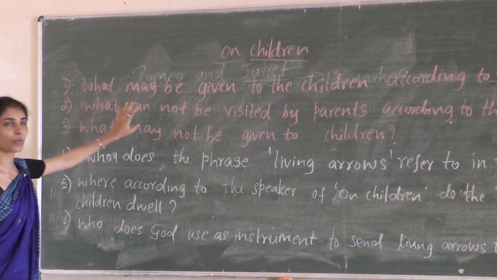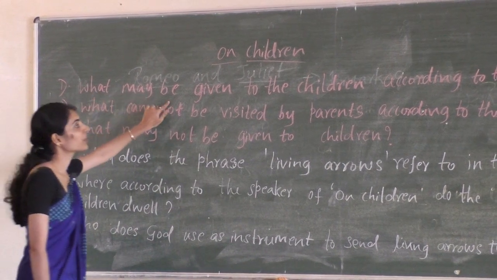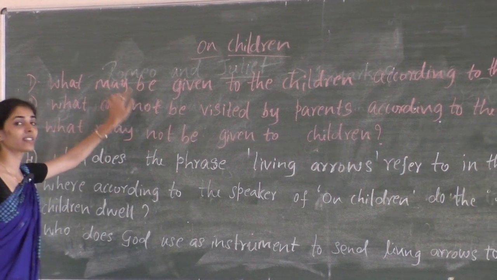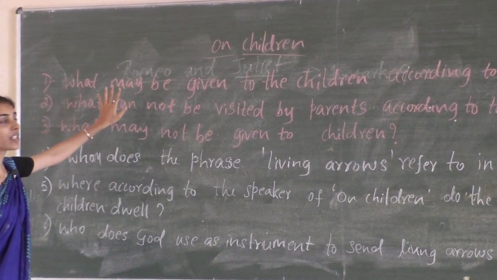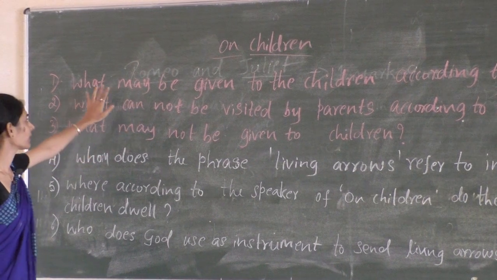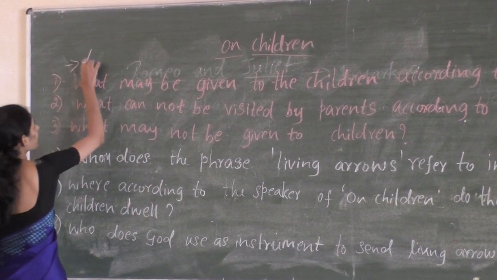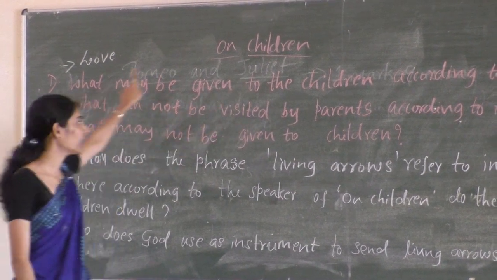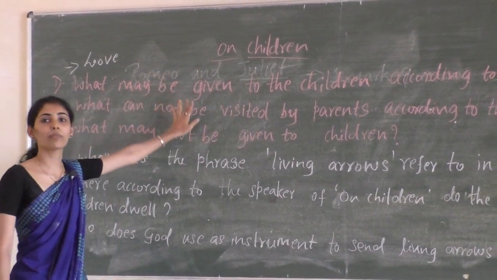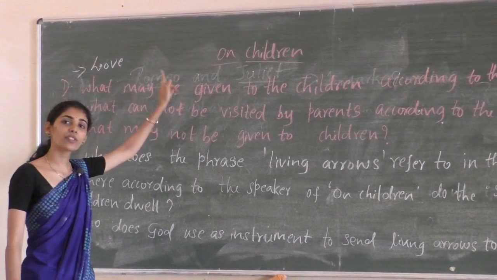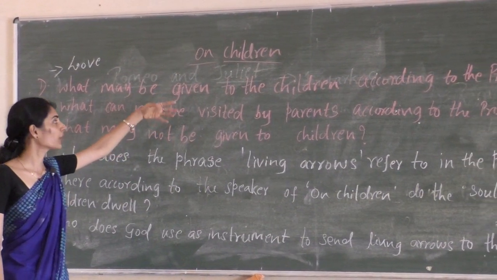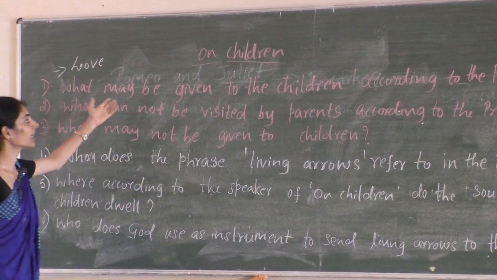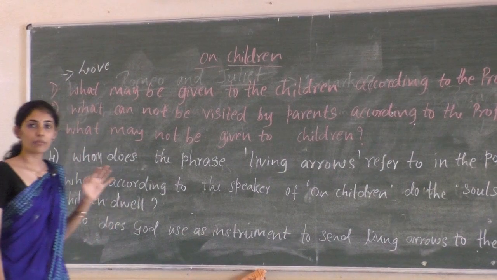So what is the answer for the first question here? What may be given to the children according to the prophet? Here the prophet says that parents can only give their love to their children but not thoughts. So the answer is love. Love of their parents is very important for children to make them stronger and to shape a better future for them.